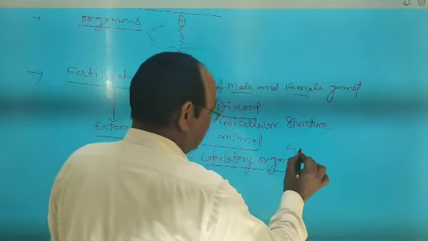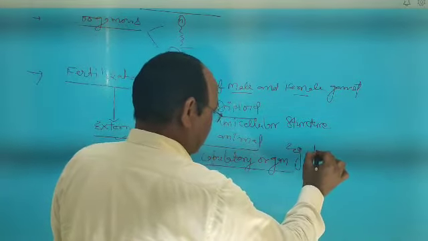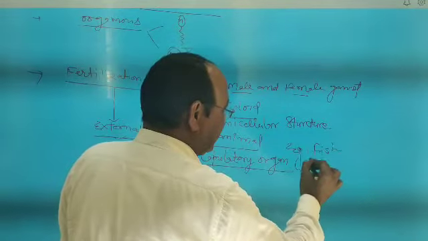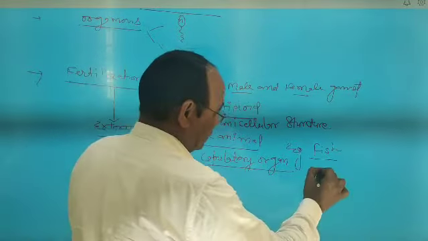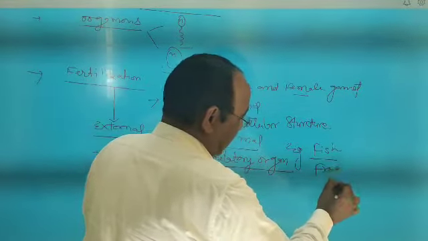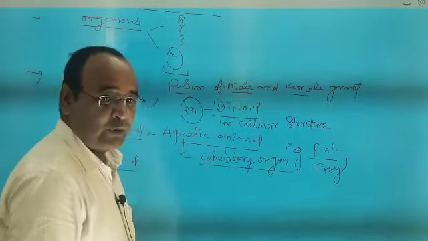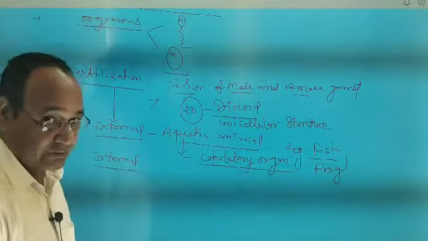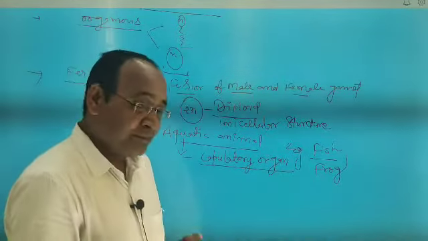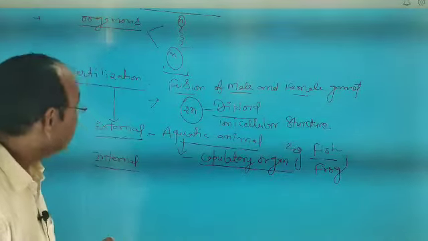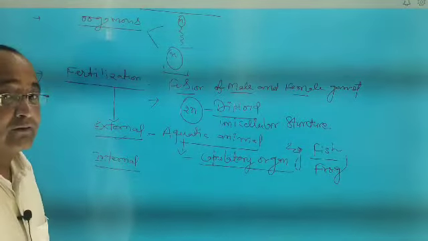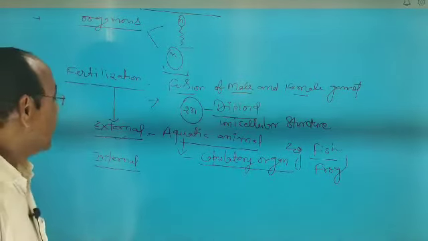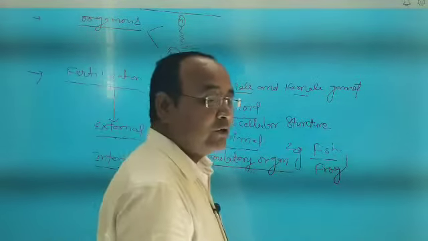Example, maximum fishes. Example, frog. So examples of external fertilization are fish and frogs. Okay, simple question: why in aquatic animals is external fertilization present or found?